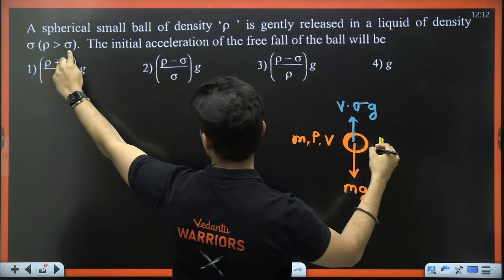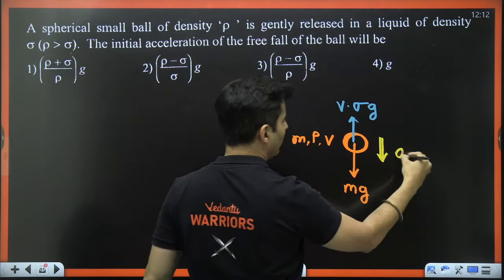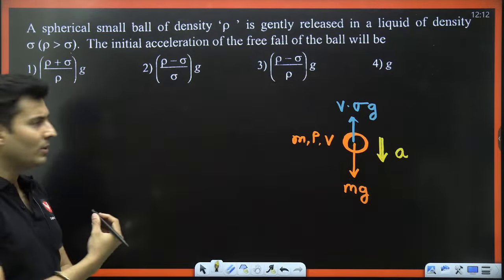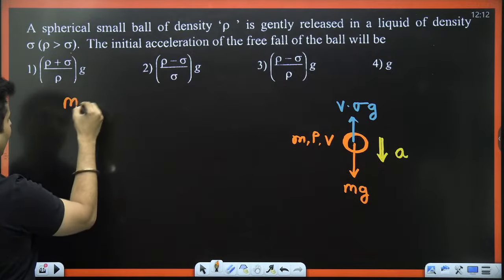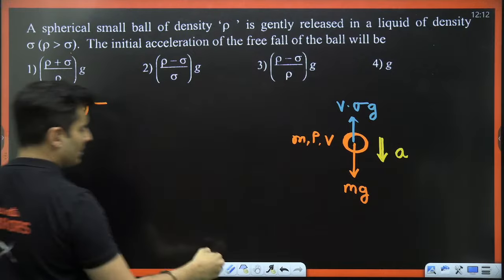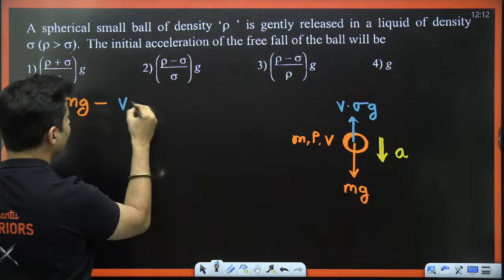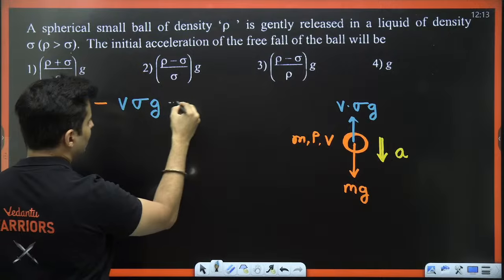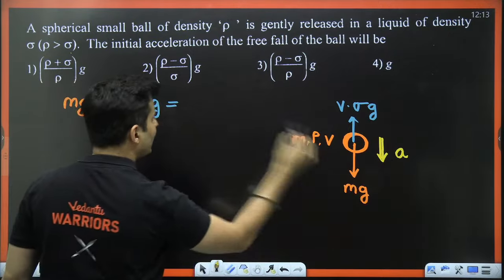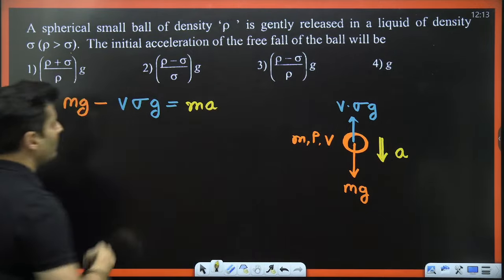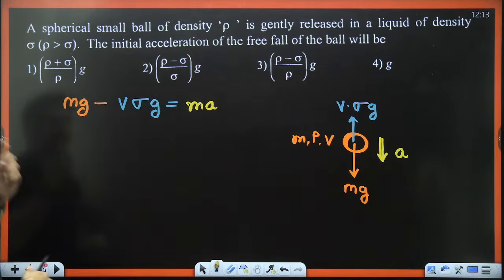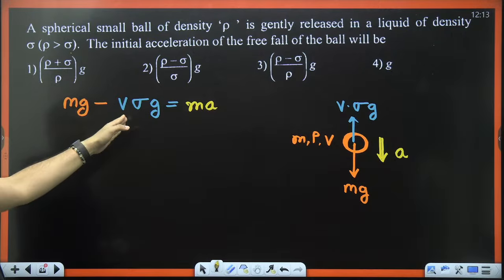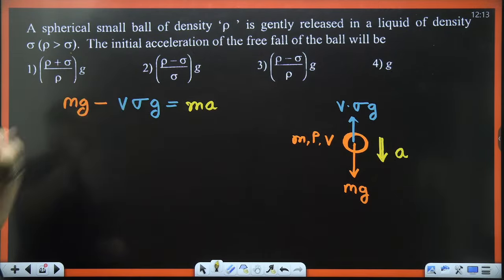The solid has more density than the liquid, so it will go down like this. It will sink. So using Newton's law, I can just say mg minus the buoyant force, which is V sigma g, is equal to your mass into acceleration. Bigger force minus smaller force is mass into acceleration. I don't want mass, I don't want volume, I want only density and g.